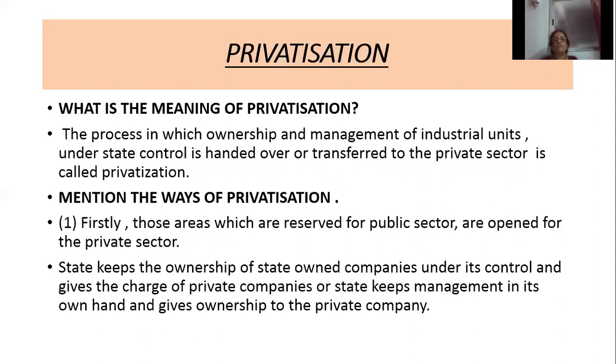Then mention the ways of privatization. In which methods has privatization been implemented? Firstly, those areas which are reserved for the public sector are opened for the private sector. So those industries which were under the control of the public sector were given to the private sector. Second, the state keeps the ownership of state-owned companies under its control and gives the charge to private companies. Its ownership was kept by the government, but its management was given to the private sector.